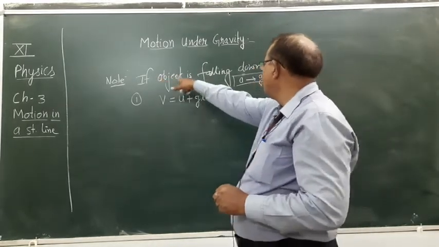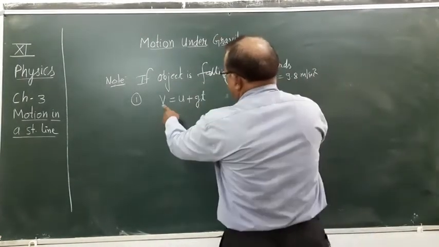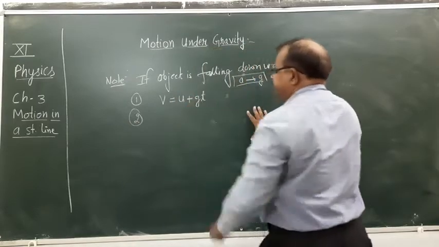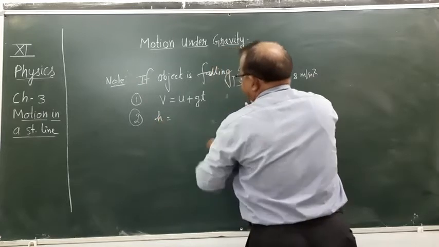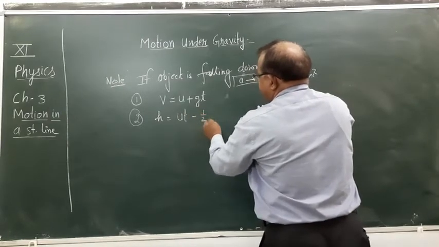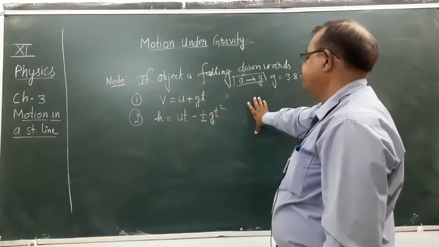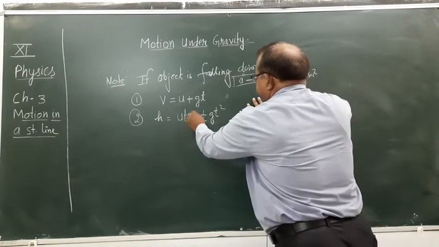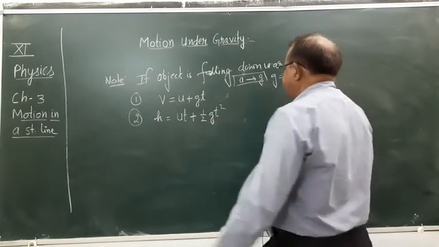So here the object is falling freely downwards, then the first equation is v equals u plus gt, and the second equation, s, we can say here h, equals ut plus half gt square. Not minus, plus, because the object is falling downwards, so the plus sign is taken.